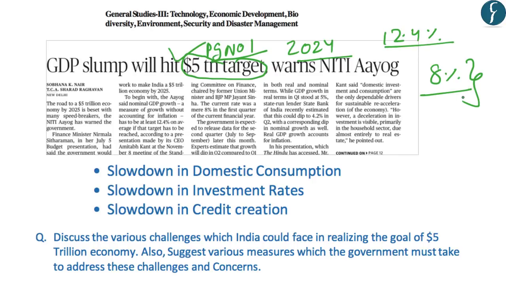This slowdown has mainly been because of a slowdown in domestic consumption and in the investment rates, and we note that India's banking sector is facing the problem of non-performing assets, which is going to create a slowdown in credit creation. All these factors will collectively make it difficult for India to become a $5 trillion economy, and this was highlighted by the CEO of Niti Aayog.